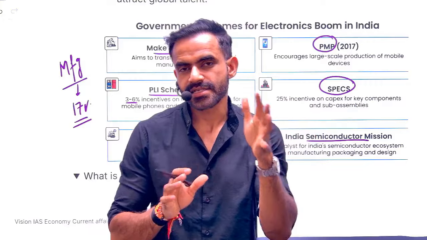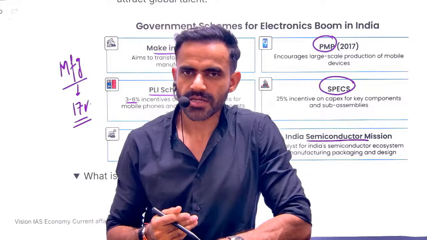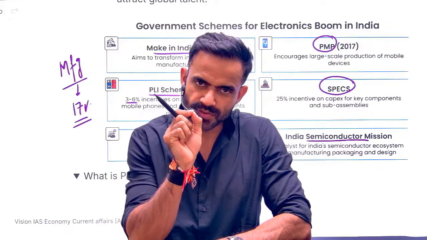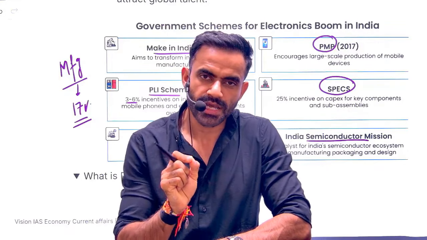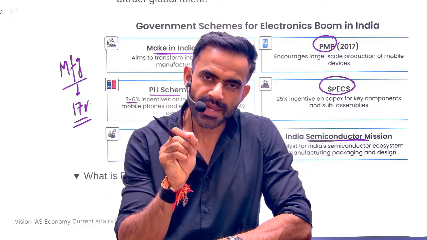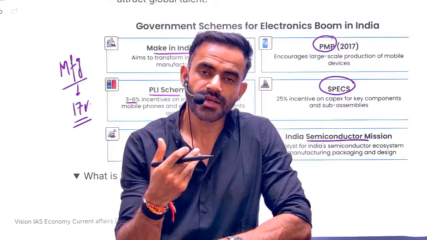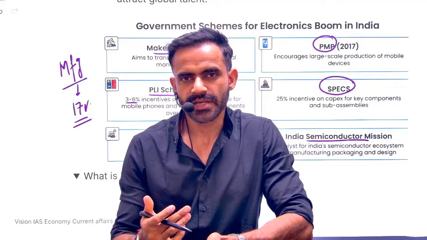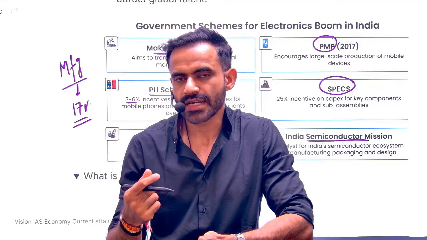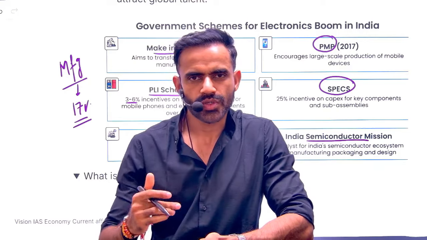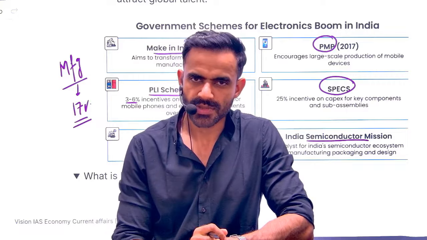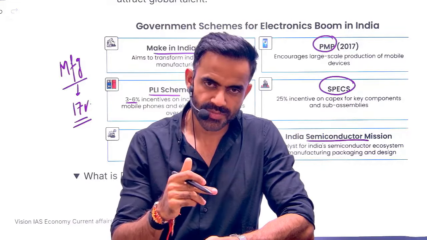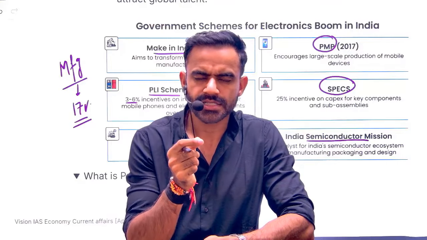As per last year's data, out of the top 10 trading partners of India, only with USA did we have a trade surplus. With the remaining 9 trade partners, we had a trade deficit. Now, as far as the current situation is concerned, there is a high possibility that even with USA we are losing that trade surplus situation. Why so? Because USA has imposed a tariff on our products. So our products became costly. If they are costly, they will be sold less. So that advantage is also going away.